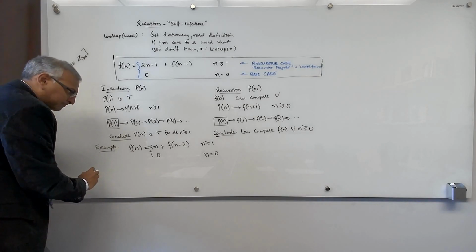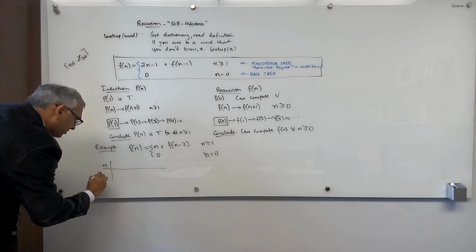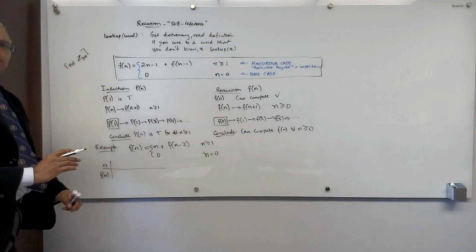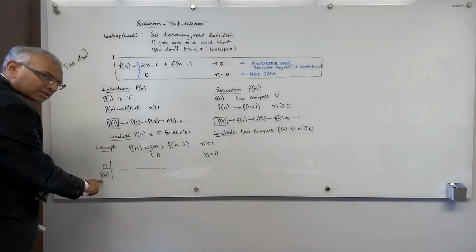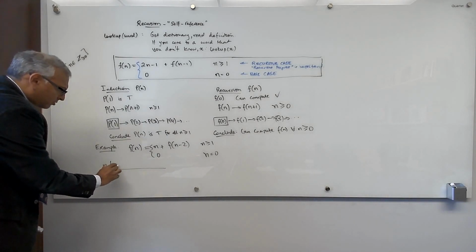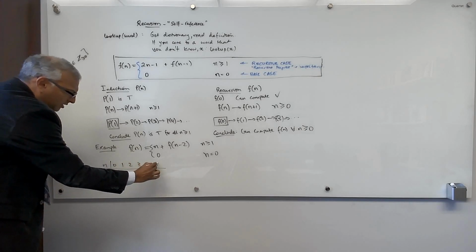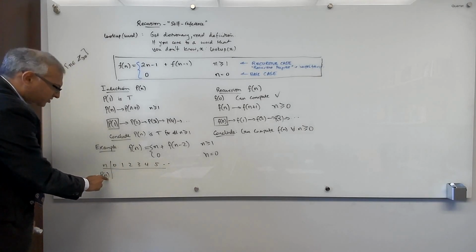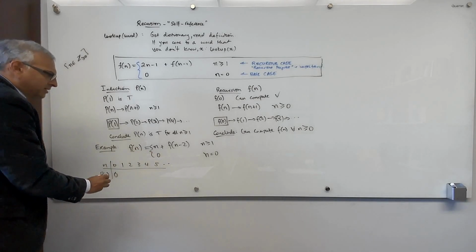So let's do it here. I'm going to put n and f of n. Let's just try to see what this recursion is doing. Let's tinker a little bit. So we have n and f of n. So n equals 0, 1, 2, 3, 4, 5, and so on. Okay. What's f of 0? F of 0 is 0.